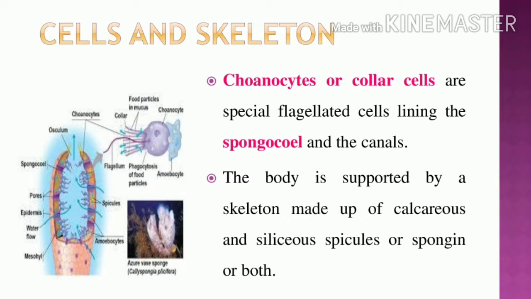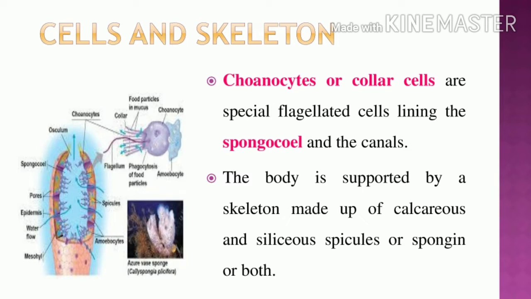Calcareous means calcium and silica. Spicules or spongin. Sometimes calcium and silica are both present. As a combination, they support making the skeletal structure of Porifera. Can you understand? So what is the cellular level of organization present in Porifera?